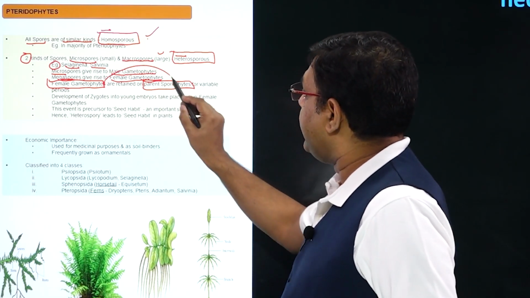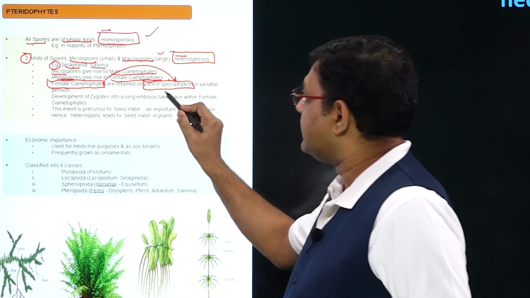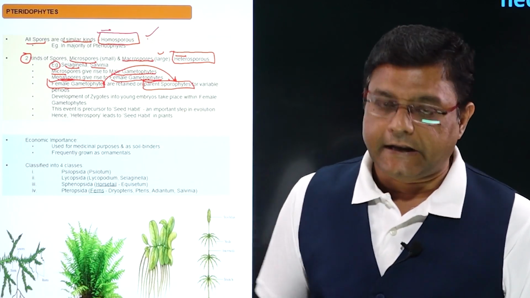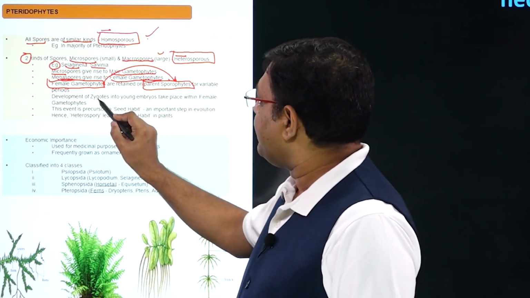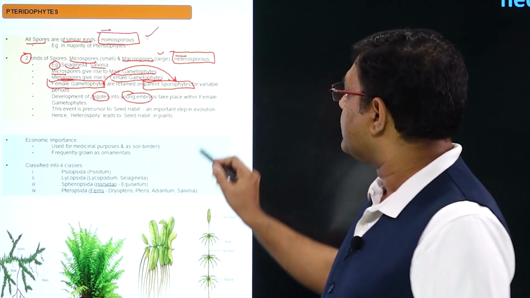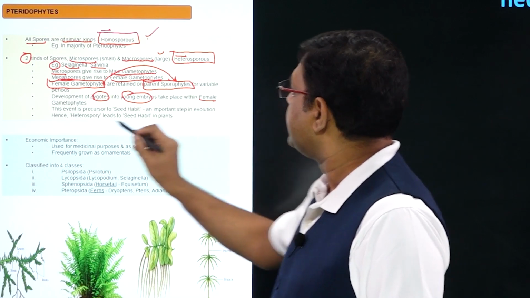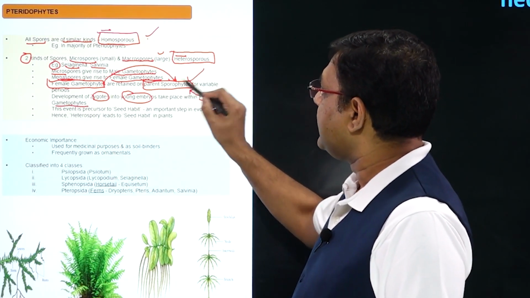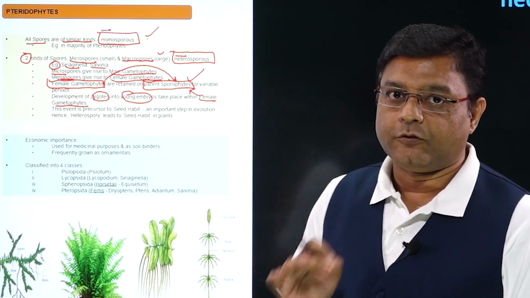It is dependent on what? It is dependent on this parent sporophyte. Now, once fertilization takes place, then development of zygote into young embryo will also take place within this female gametophyte, and the female gametophyte is present on what? It is present on the parent sporophyte.